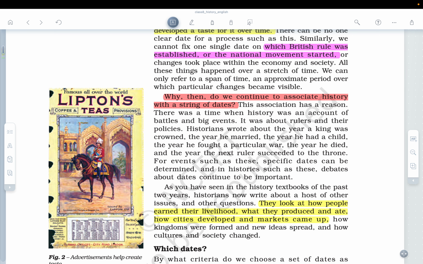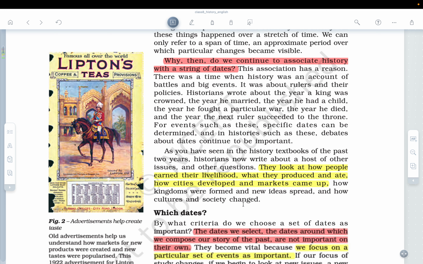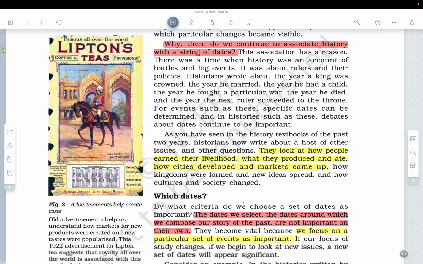All those things were discussed in history, or became part of history.